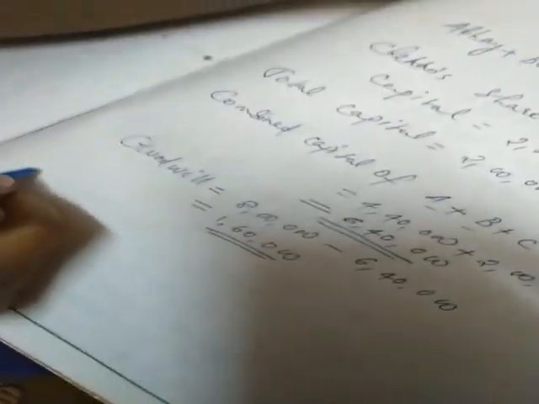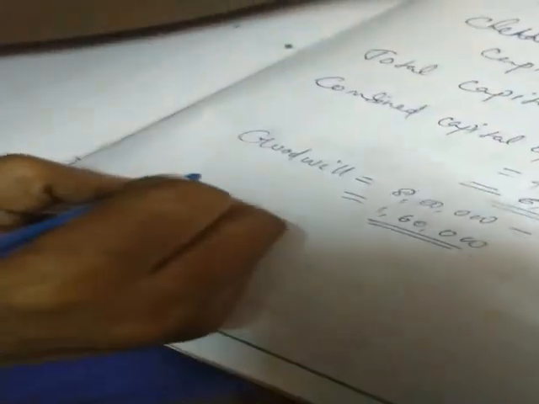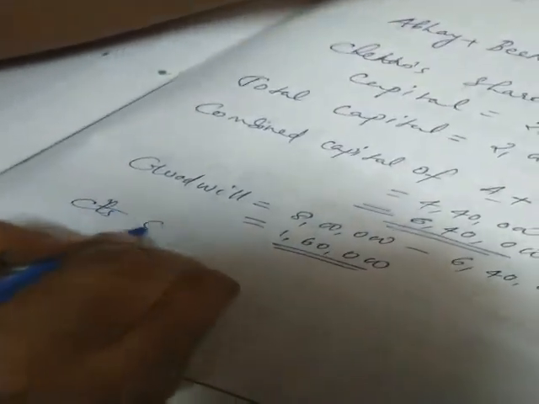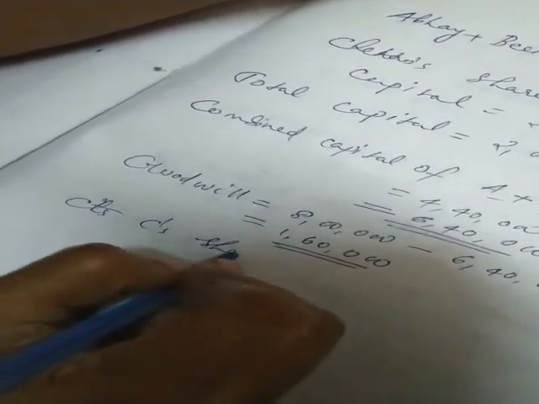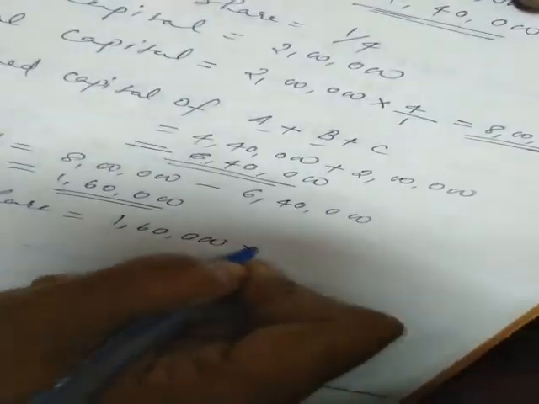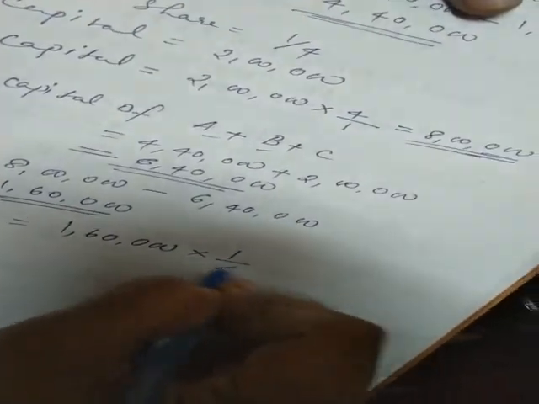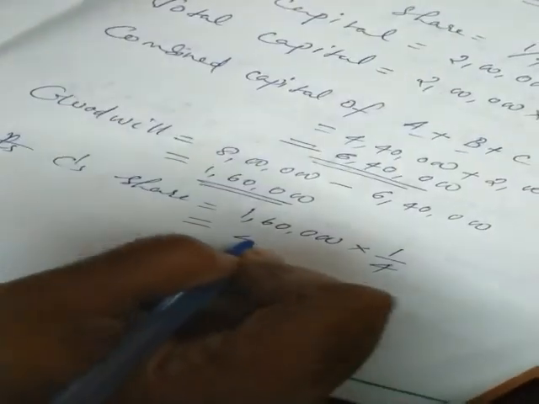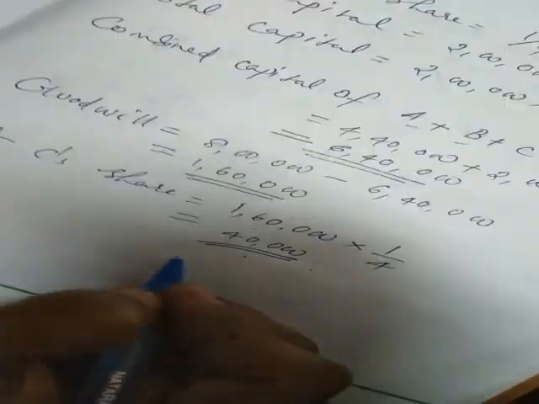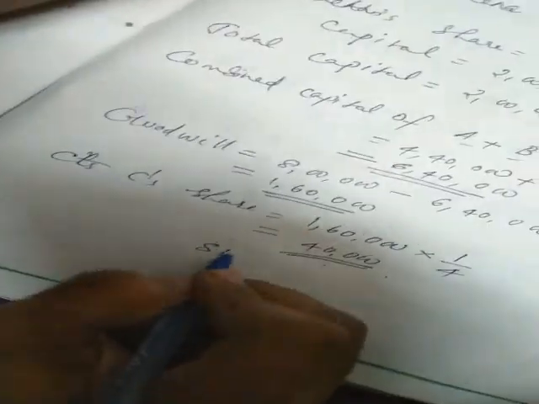Now Chetan's share, I am writing C, C's share is equal to 1,60,000 into 1/4. So how much will come? 40,000 will come.